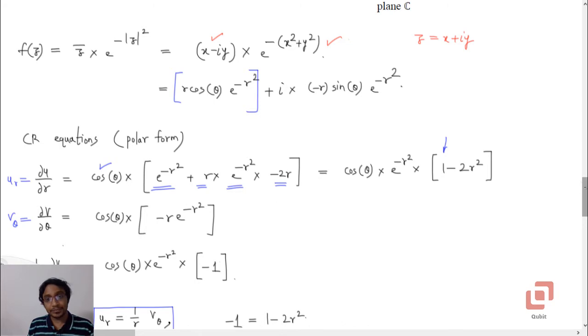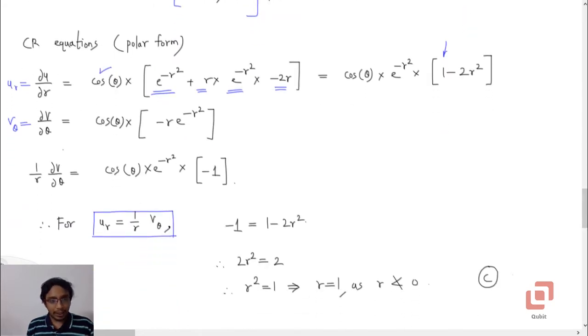Okay, and according to the Cauchy-Riemann equations, ∂u/∂r should be equal to 1 upon r ∂v/∂θ. So you need to first divide this partial derivative by r. You don't need this r, so if you divide it by r, r will vanish. Okay, so the only term that remains is minus 1, and e to the power minus r squared and cos θ can be taken outside.